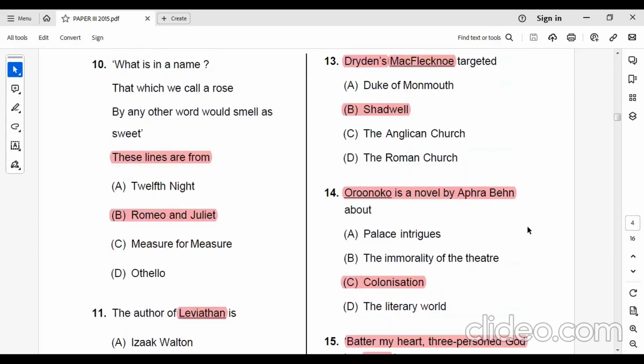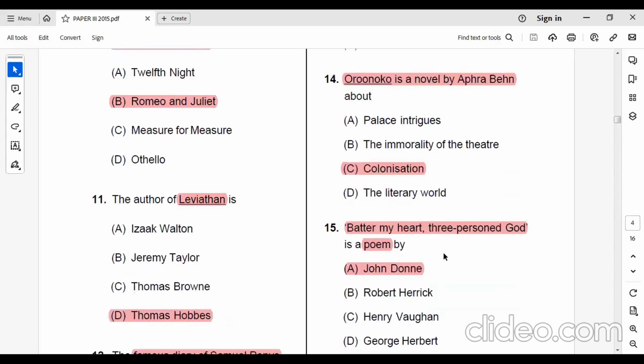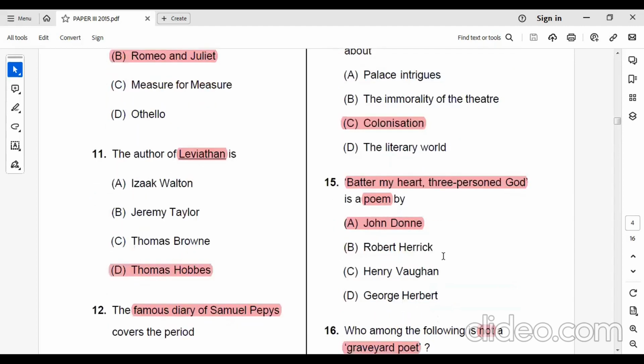Oroonoko is a famous novel by Aphra Behn, about colonization. It's a very interesting, famous and important question. In all the previous question papers you will find this repeated question about Oroonoko, which belongs to Aphra Behn. It talks about colonization. Batter My Heart, Three-Personed God is a poem by John Donne.